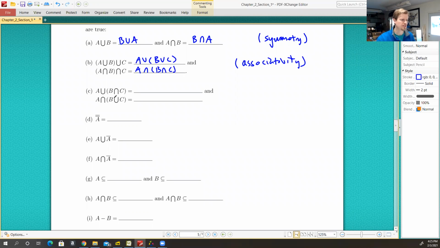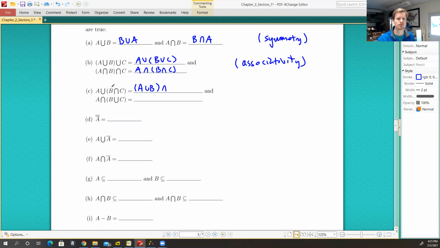We also have some distributive laws or rules, whatever you'd like to call them, and we can distribute the union over the intersection. So we can say that this is A union B intersected with, right?